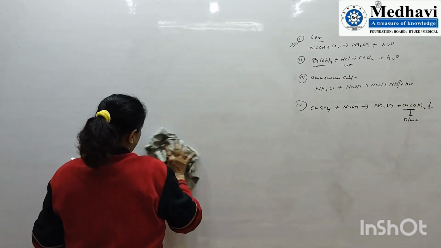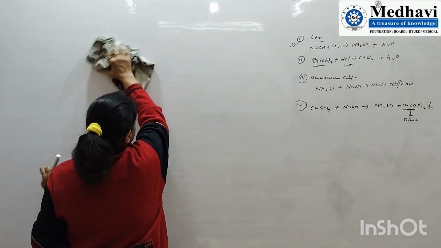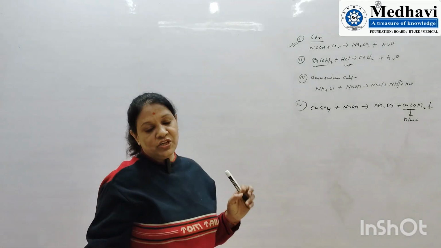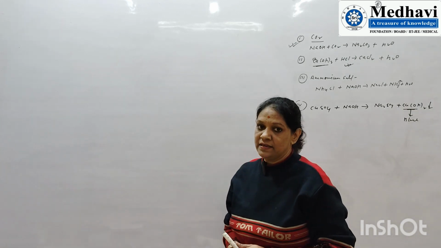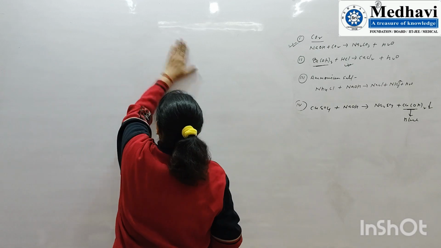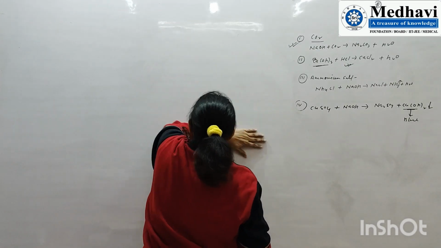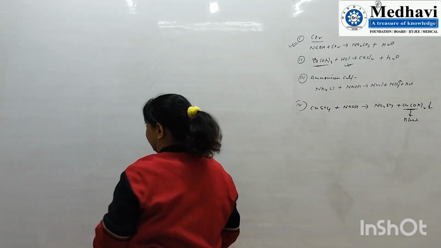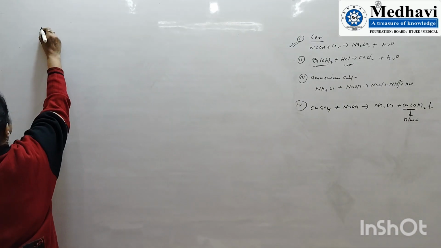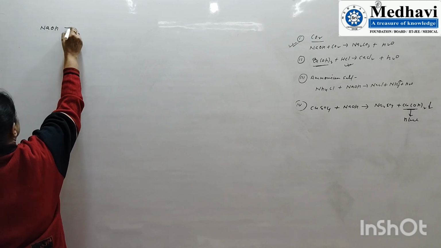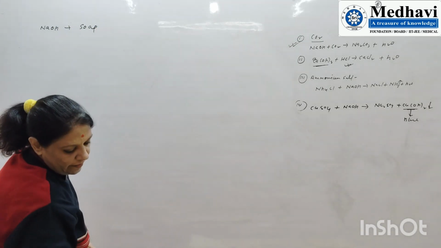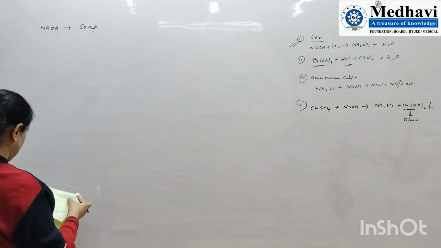The uses of the bases are going to be important for you because in the ICSE board there are two patterns of examination, two types of questions, Section A and Section B. In Section A you will get objective, MCQ type questions. So first is the use of NaOH: sodium hydroxide is used in soap.